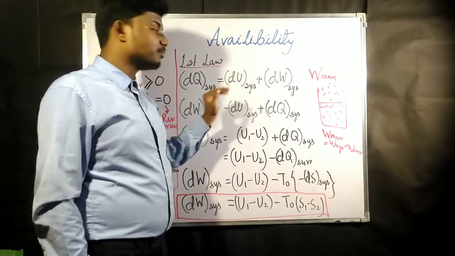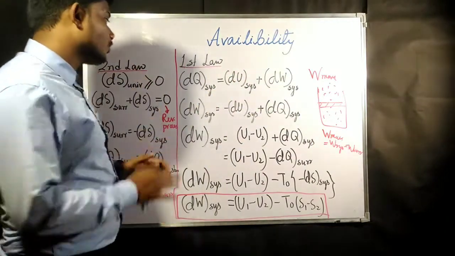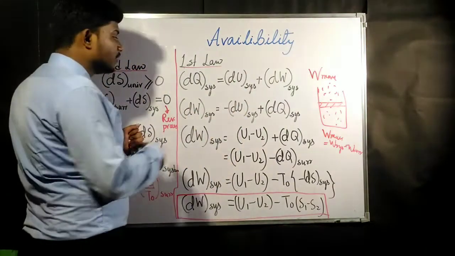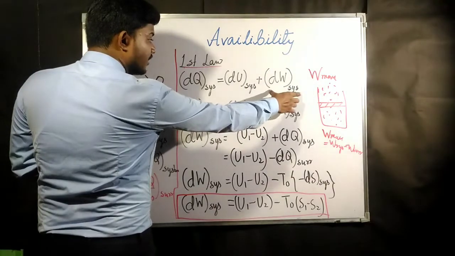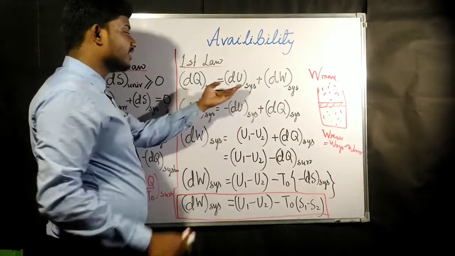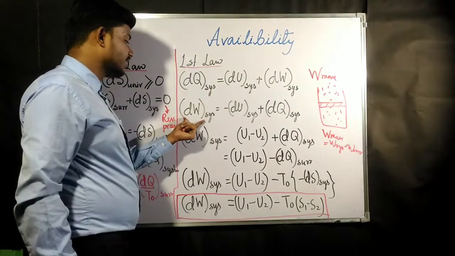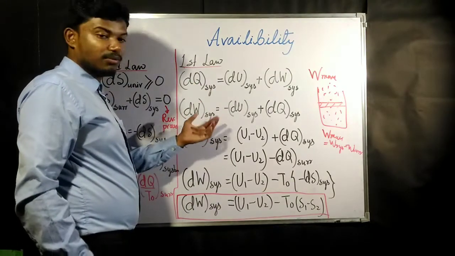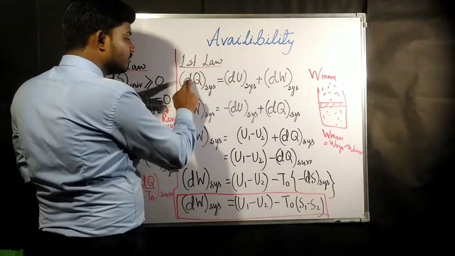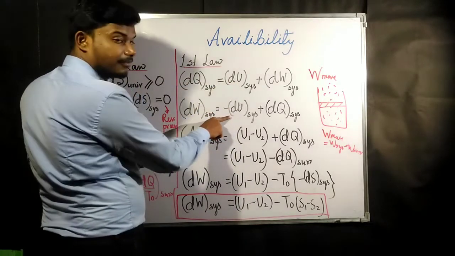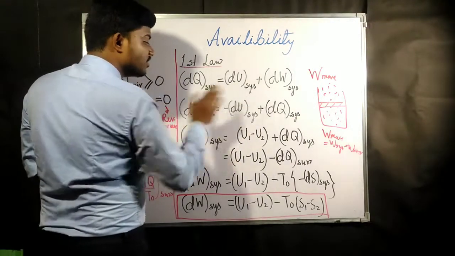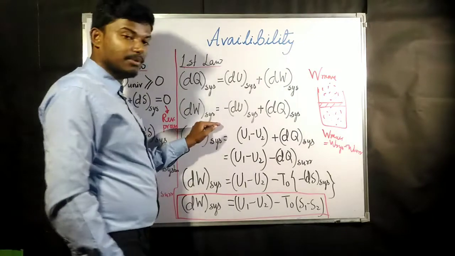Since availability is for process, this we are finding for process. Now, what is going to be there? We have found out dQ, or keeping the dQ on one side, we are taking all the other expressions on the other side. So we have taken dW system on one side and the others on the other side. If this comes to this side, then this will become negative. That's why minus dU system plus dQ system is going to be your dW.